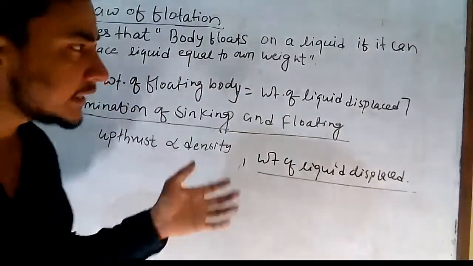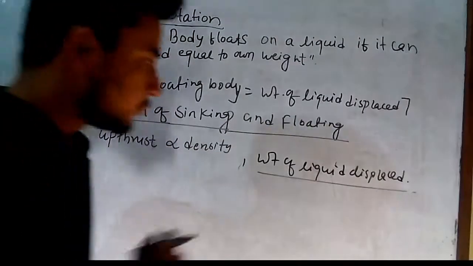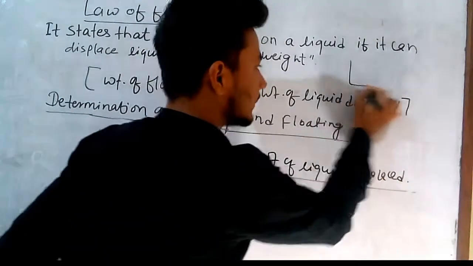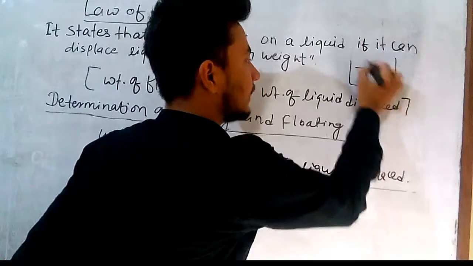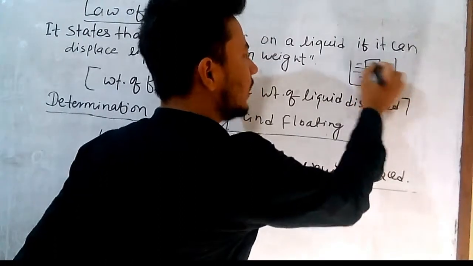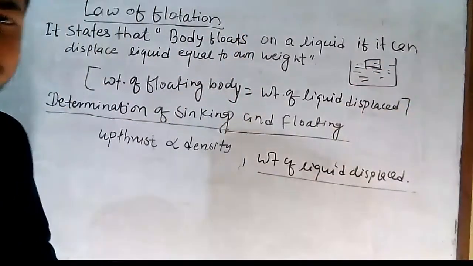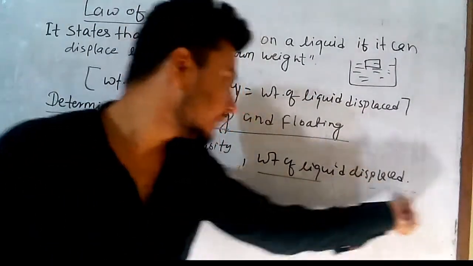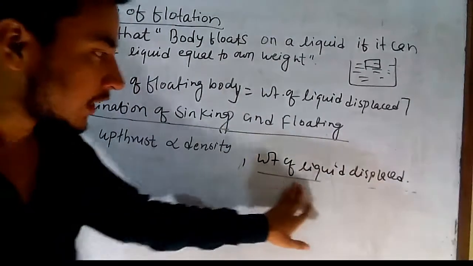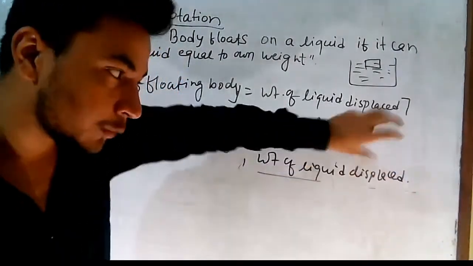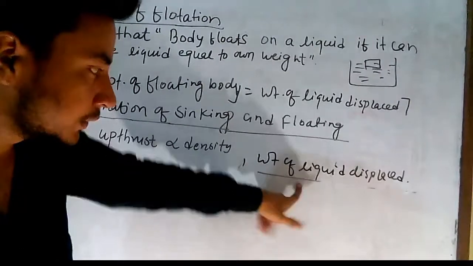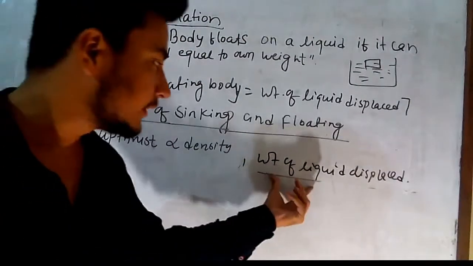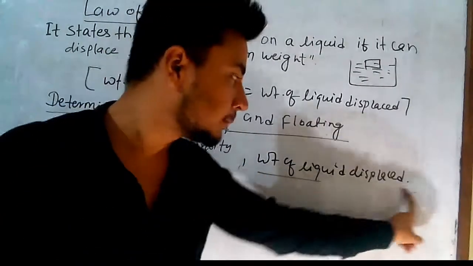Suppose this is the water and this is the body. When a body is put in water, it displaces some liquid. When we measure the weight of that displaced liquid, it is called the weight of liquid displaced.